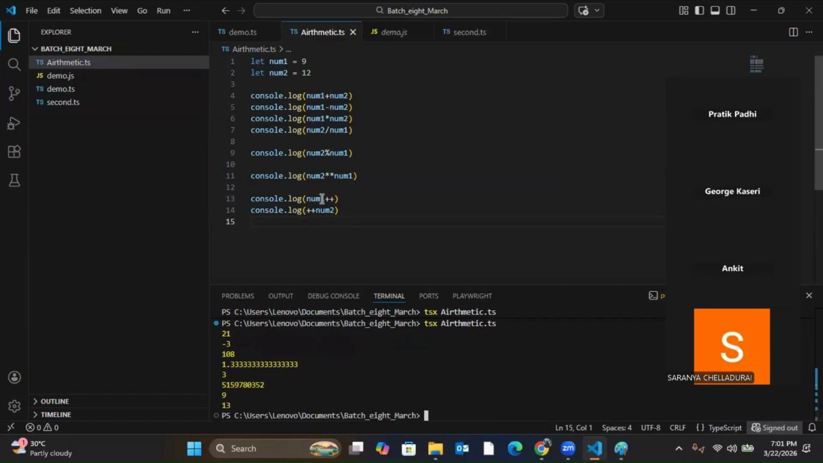See, when I did num1 plus plus, whose value is 9, it printed 9. But when I did plus plus num2, whose value is 12, it printed 13. Then what is the difference? Always remember, the increment operator will always increase your value by 1, and decrement will decrease by 1. So next time, if I print without using any operator, I just print the variable.